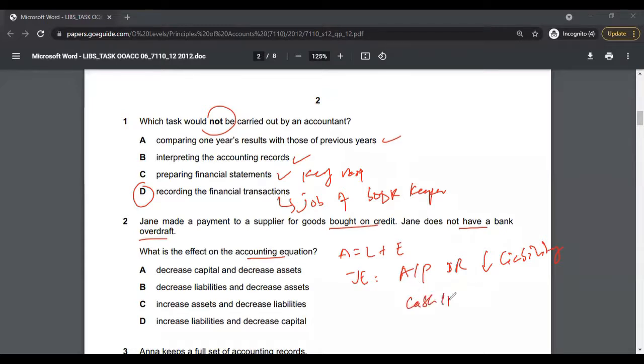and then credit cash or bank, that is a reduction in assets. So if you remember your debit and credit rules, you can easily make this journal entry. So you are going to look through the options. If you see decrease in liabilities, that's accounts payable, and then decrease in assets, that's cash. Therefore, the correct answer to multiple choice 2 would be option B.